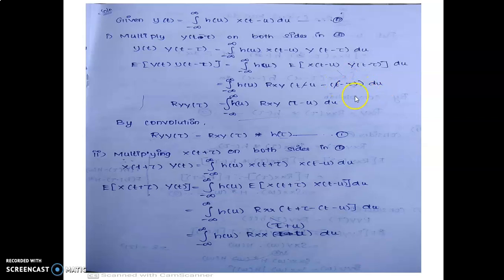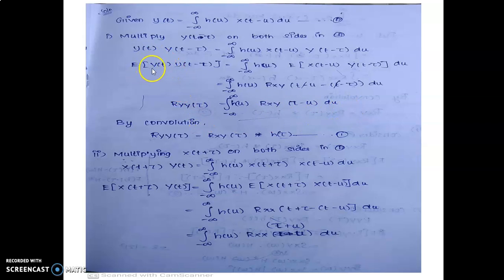Multiplying the minus sign inside, plus t and minus t cancel. Next, minus u and minus into minus gives plus tau. So the integral from minus infinity to plus infinity of h of u into R xy of tau minus u into du.